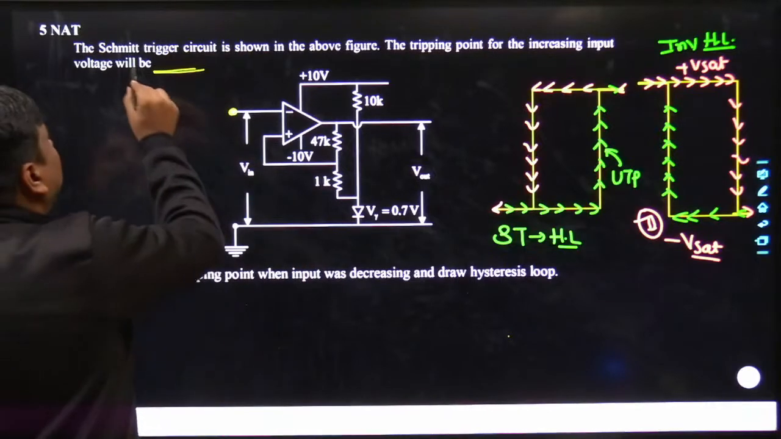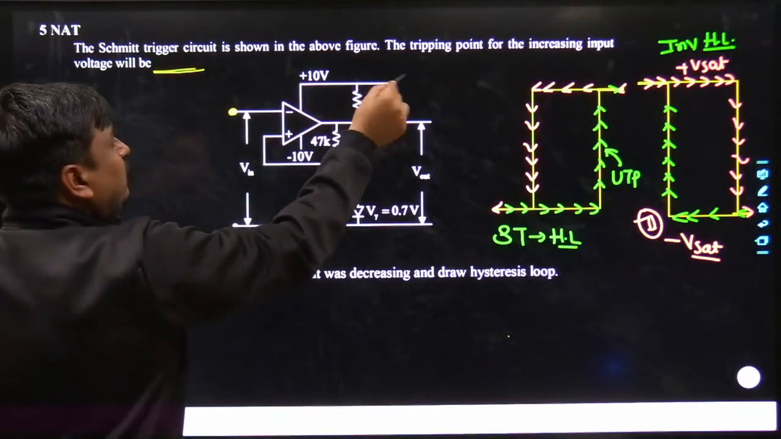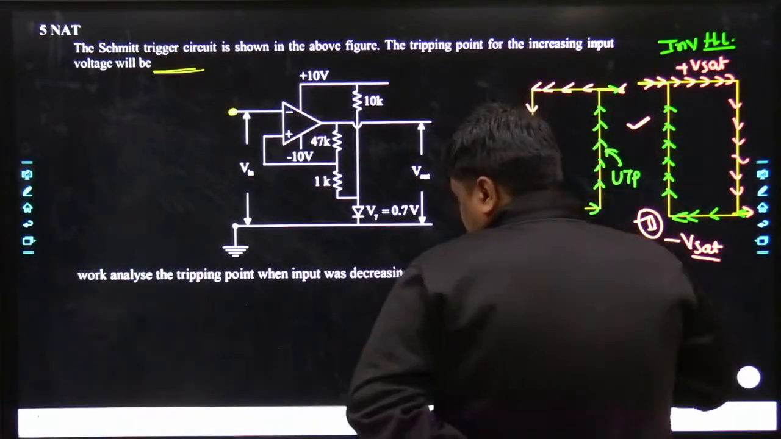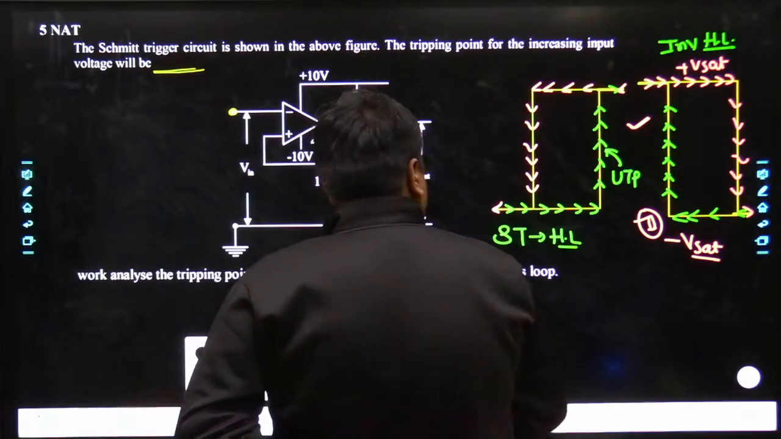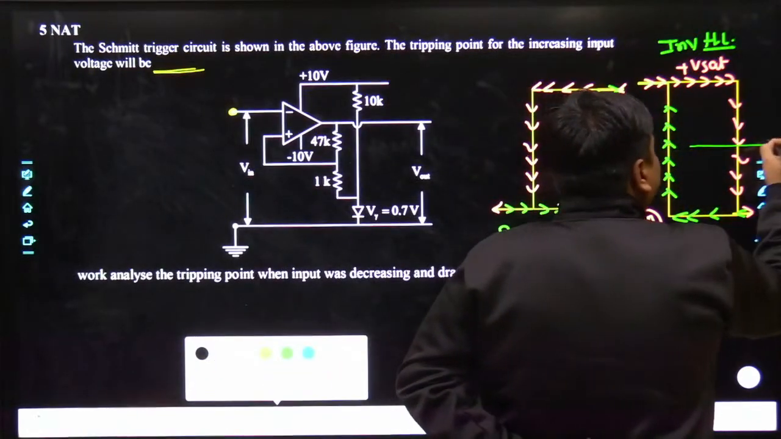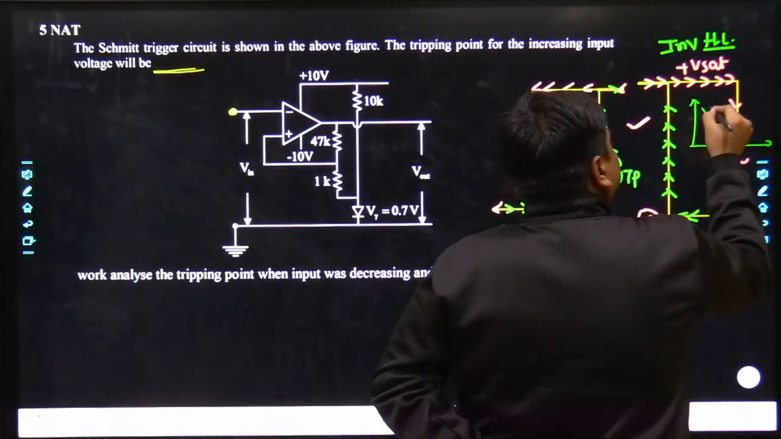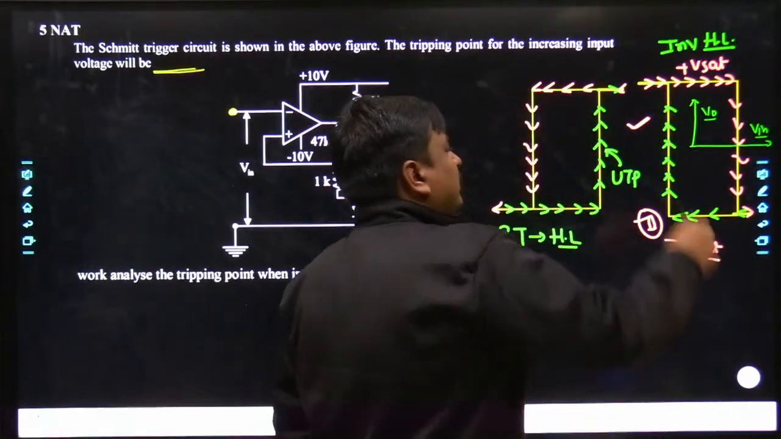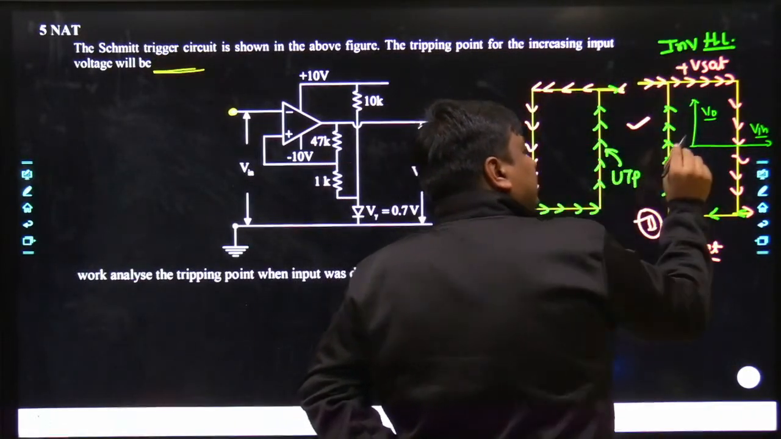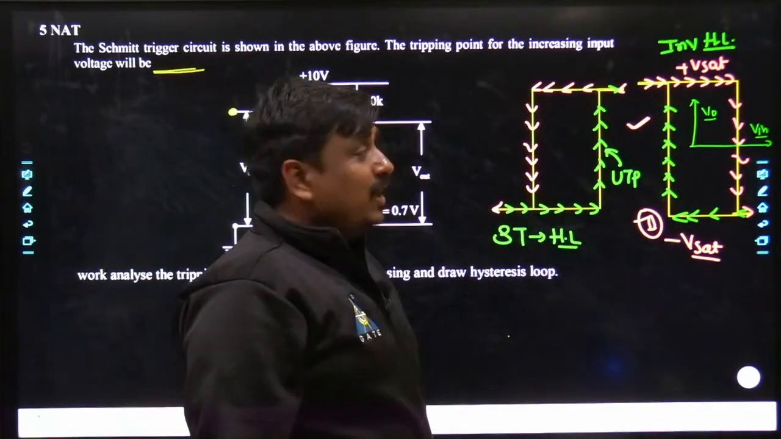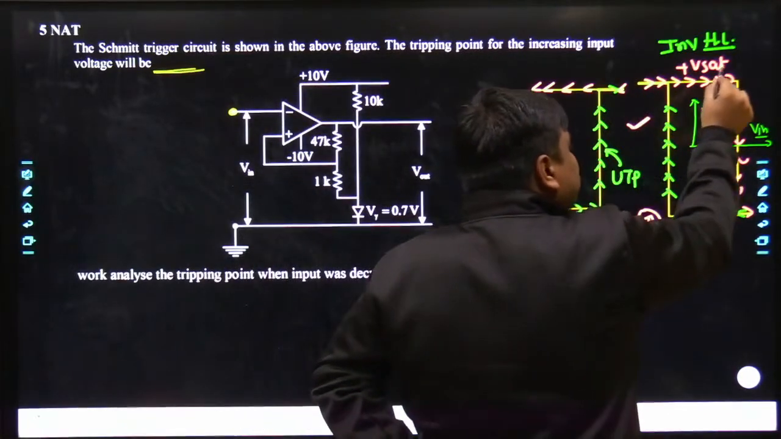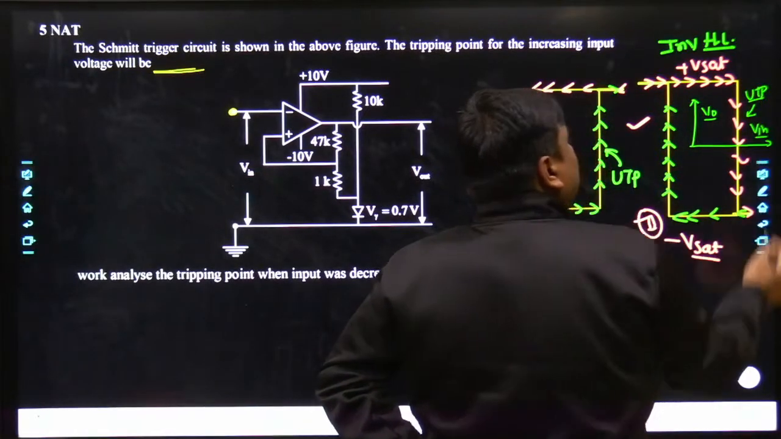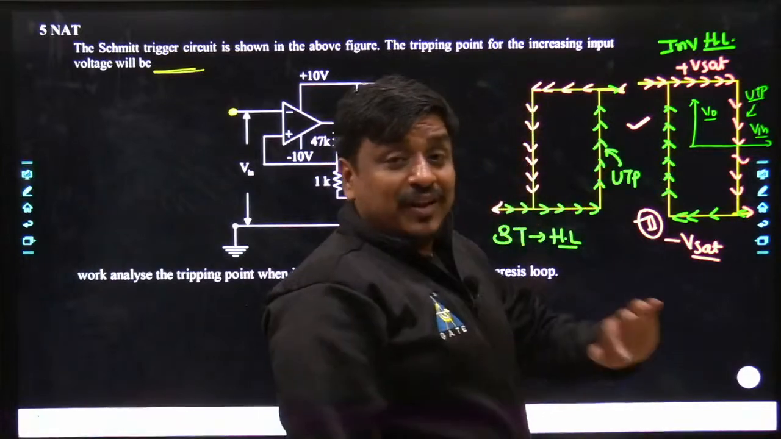My dear friends, the question says: for the Schmitt trigger circuit shown in the figure, the tripping point for the increasing input. So you have to keep this in mind. Increasing input means the input voltage is increasing. Recall the axes: the y-axis was the output from the Schmitt trigger and the x-axis was the input. As you move towards the right-hand side, the input keeps increasing, and the tripping point that comes into the picture is the UTP.